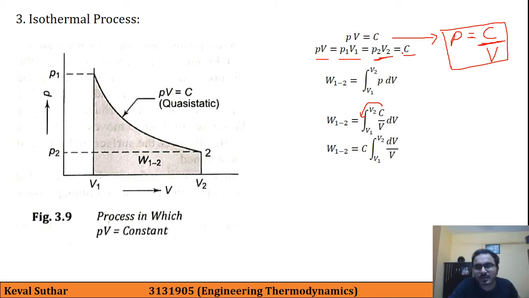So C is taken out, and instead of C we have put P1 V1, and in the integration we have dV divided by V. So here W12 is given by P1 V1 ln V2 by V1.